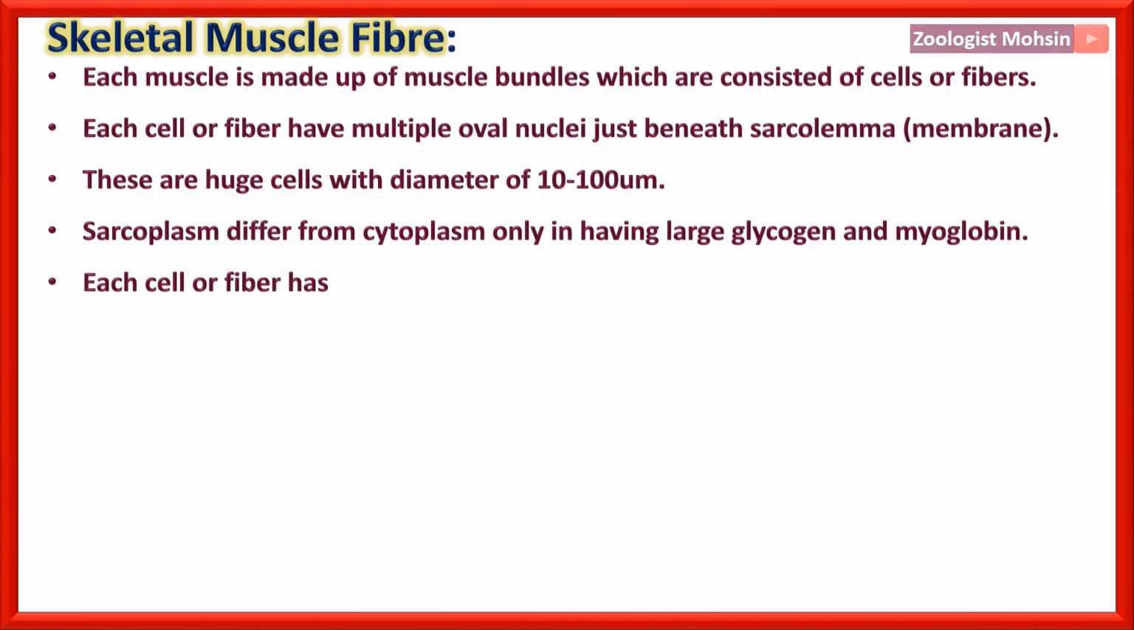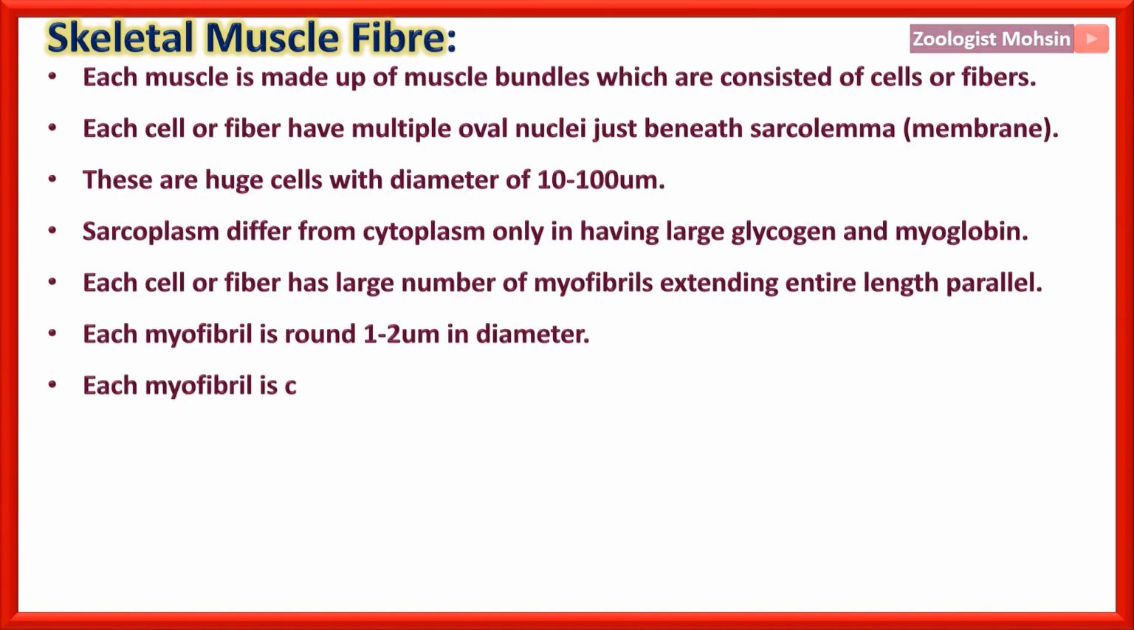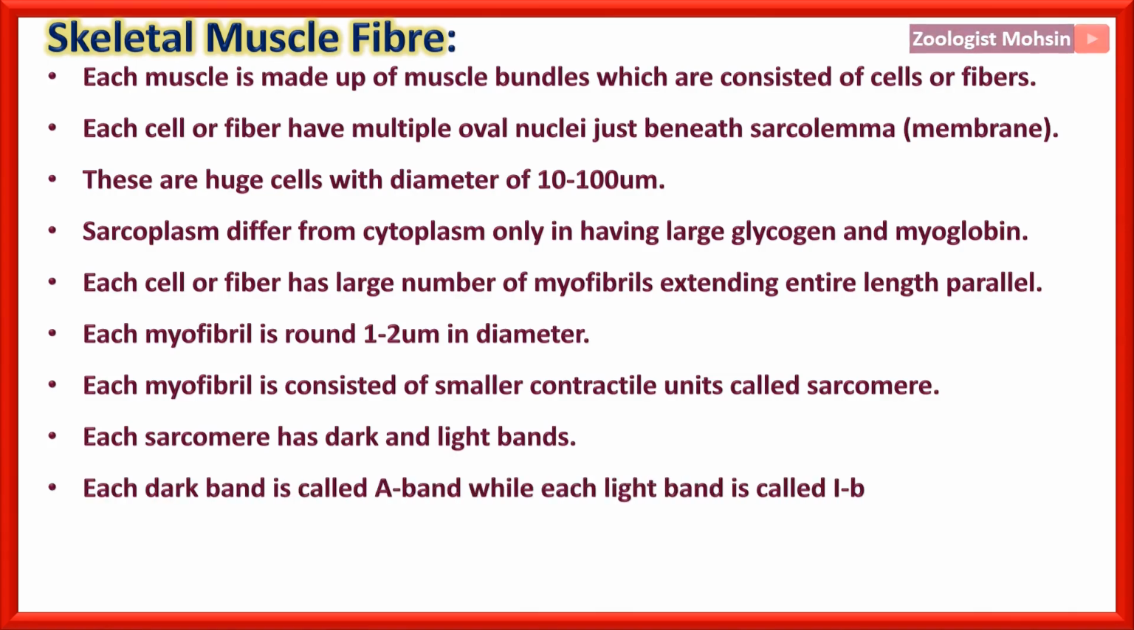Sarcoplasm differs from cytoplasm only in having large glycogen storage and myoglobin, which are not present in a typical cytoplasm. Each cell or fiber has a large number of myofibrils extending the entire length parallelly. Each myofibril is around 1 to 2 micrometer in diameter. Each myofibril consists of smaller contractile units called sarcomeres. Each sarcomere has dark and light bands. Each dark band is called A band while each light band is called I band.